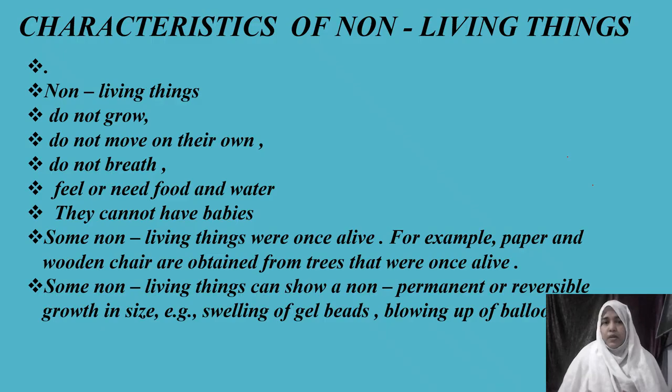They cannot have babies. But there are some non-living things that were once alive, for example paper and wooden chairs are obtained from trees that were once alive. Some non-living things can show non-permanent or reversible growth in size. For example, when you blow a balloon, we can increase its size when we pump in more air, or if we deflate the balloon, the size shrinks. Like that, gel beads can swell. So these are the non-permanent or reversible growth in some non-living things.